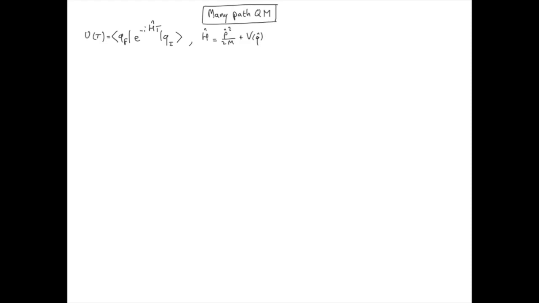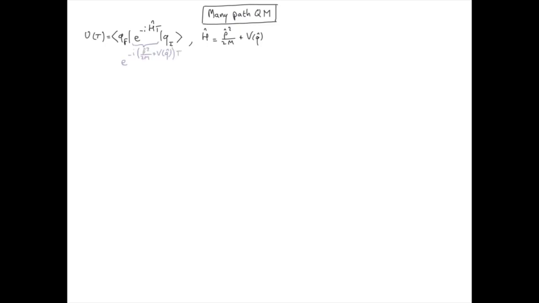In this video, we will revisit the amplitude of probability to go from position qi to qf over time t using the many-path formulation of quantum mechanics. This is a preliminary for what we will do later when we will generalize the many-path approach to quantum field theory. We do that in non-relativistic quantum mechanics, but now we have a potential for the particle.